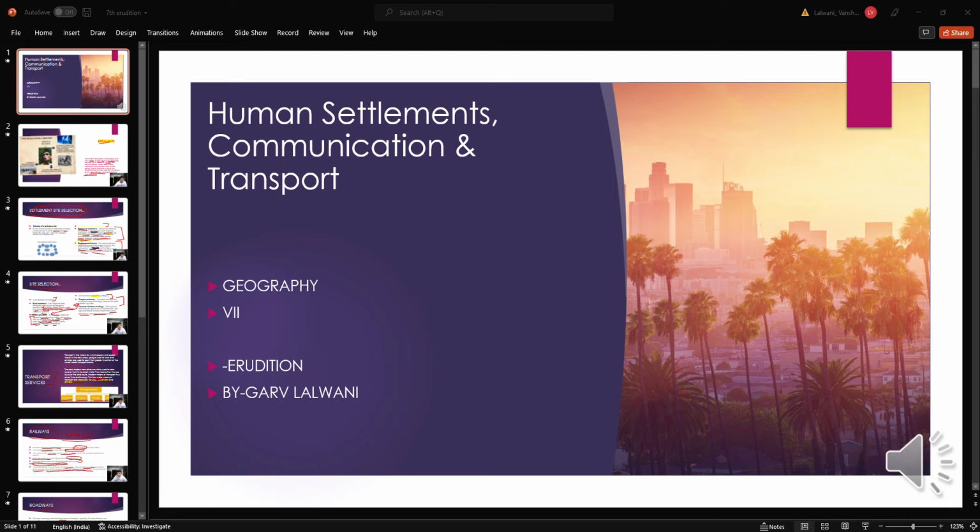Early human beings lived on trees and in caves. Their settlements earlier grew near river valleys, as water was easily available and the land was fertile. Okay, so, selection of a settlement site. Several factors are kept in mind before selecting a settlement site. It can be natural or human.